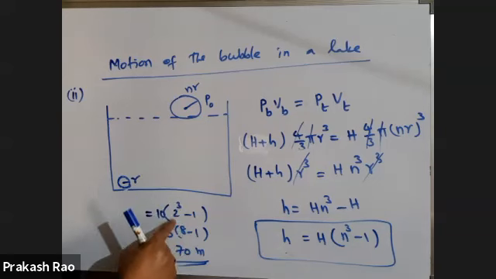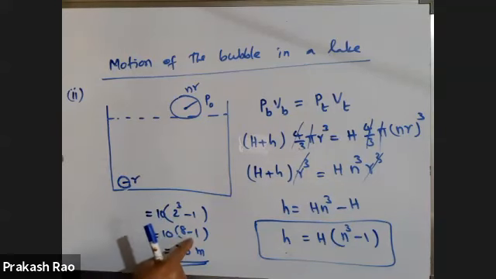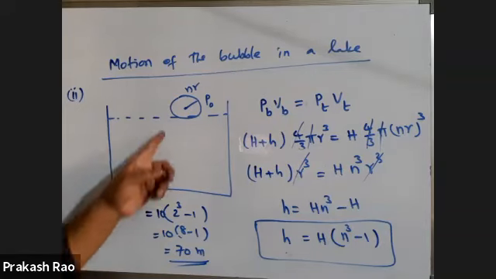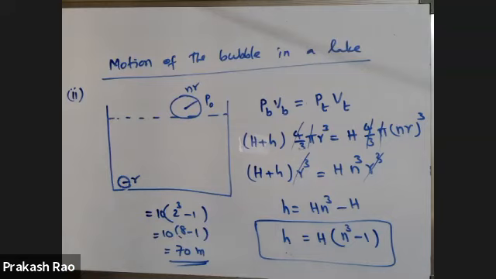I said n is equal to 2, so 2 cube is 8, 8 minus 1 means 7, 7 into 10 means 70. That means the bubble has to rise from a depth of 70 meter in order to increase its radius by n times on reaching the top, or in order to increase its radius by 2 times on reaching the top.